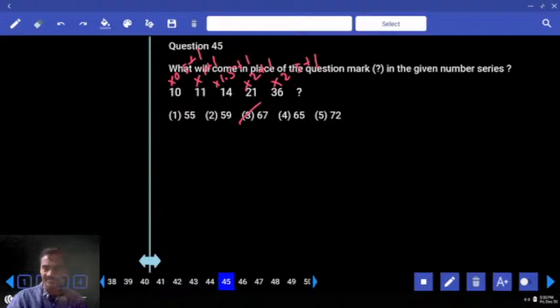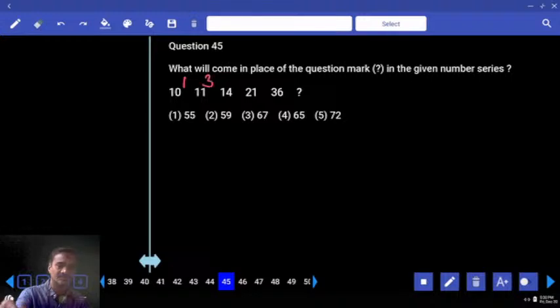Then 45, 10 and 11 difference 1. 11 and 14, 3. 14 and 21, 7. 21 and 36, 15. Clear? 1, 3, 7, 15. How can you express this one? 1 into 2 plus 1. 3 into 2 plus 1. 7 into 2 plus 1. 15 into 2 plus 1, 31. 36 plus 31, 67, choice 3, question 45.